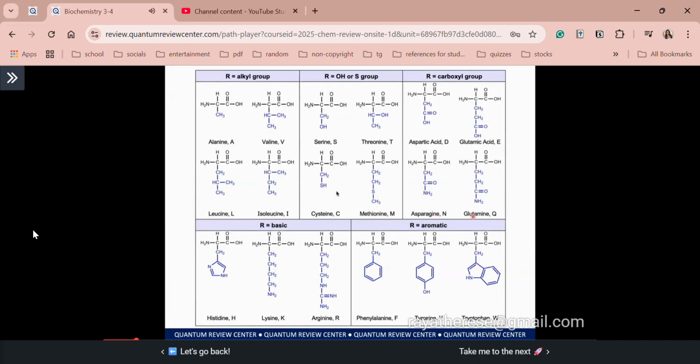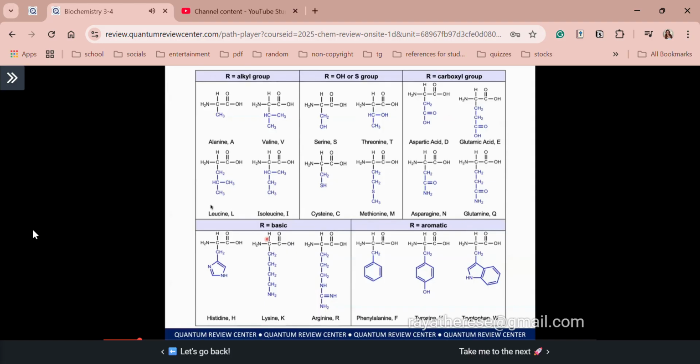Asparagine and glutamine are just like your aspartic and glutamic acid respectively. What's the difference? Instead of your hydroxyl or your carboxylic, in their side chain they have an amide functional group. All right? So later on, we will see also that aspartic and glutamic acid are examples of acidic amino acids. So meaning they have extra ionizable groups in their side chain. Because that is very important for our calculations. Sir, there are calculations in biochem? Well, the computations here are relatively easy.